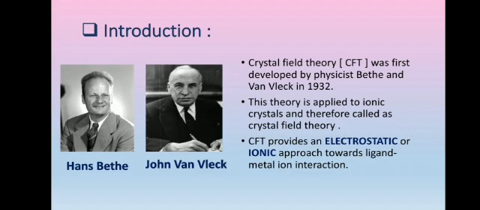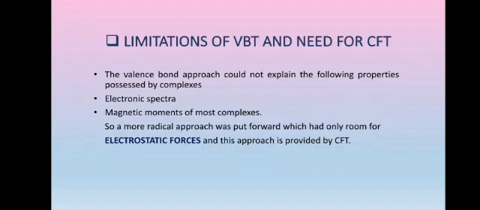We all are well aware of the fact that development of every theory is a consequence of drawbacks or demerits in the previously developed theories. Before CFT, VBT was applied to the coordination compounds or complexes. Although VBT, that is valence bond theory, has explained various aspects of bonding in metal and ligands, that is formation of complexes, it has failed to explain certain parameters also. So let us see what are the limitations of VBT and why there is need for CFT.